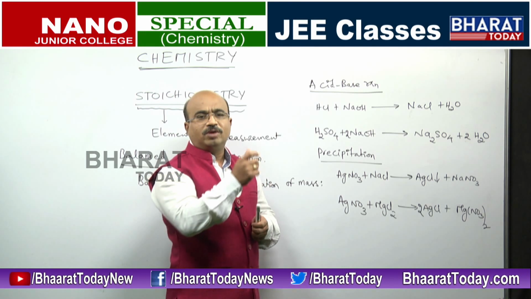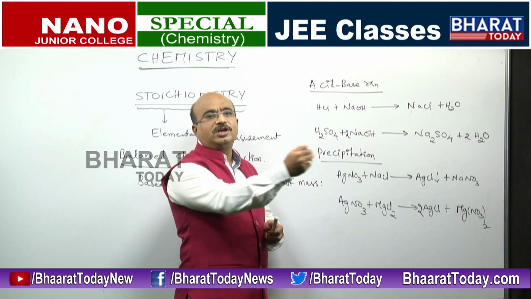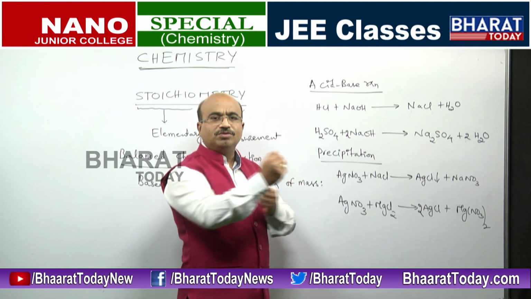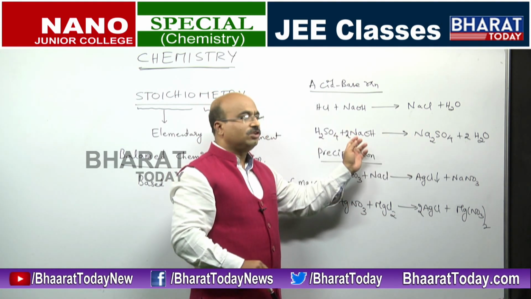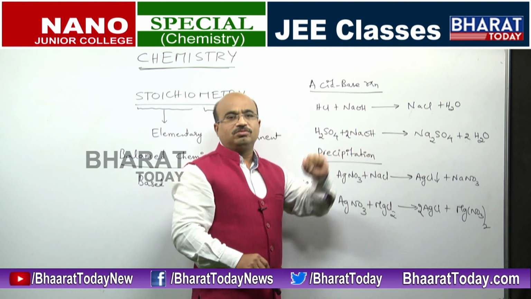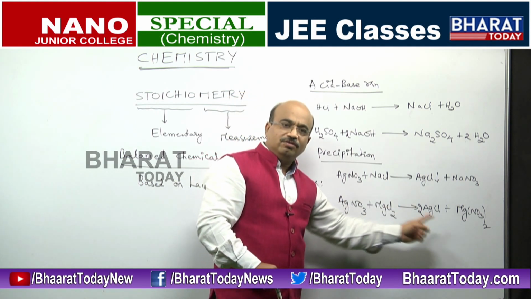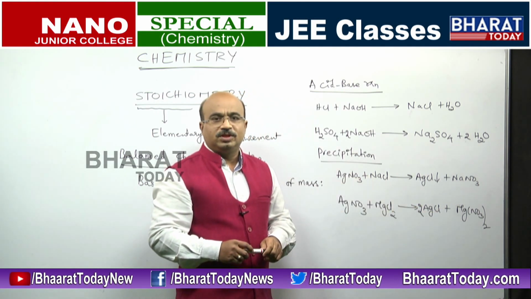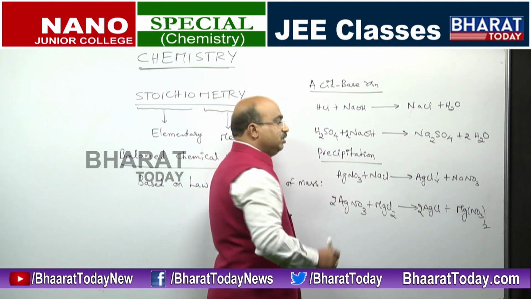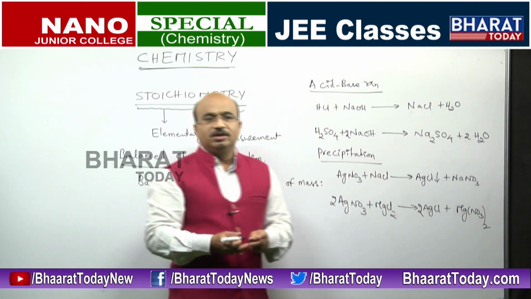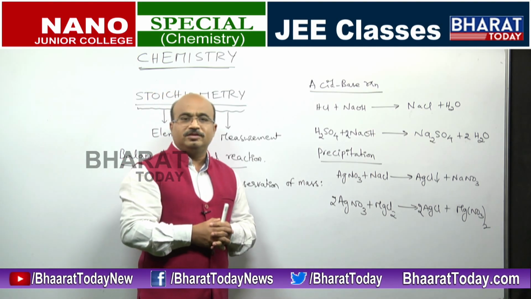You might be seeing that at the reactant side you are seeing the double number, and at your product side you are seeing a single number. So just change that coefficient, like what we did in this. We have seen sodium 2 here, sodium 1 here, so we made here 2. In this case, we have seen 2 chlorines here, 1 chlorine here, we made that 2. See, now silver is 2, so make this 2. So even if you see nitrates, NO3, it is called nitrate, that is also 2. So that reaction also can be balanced easily.